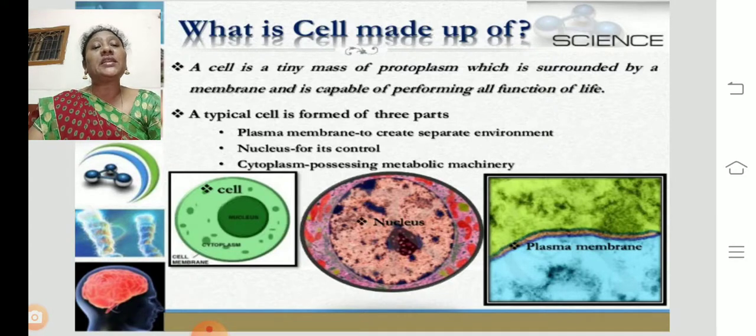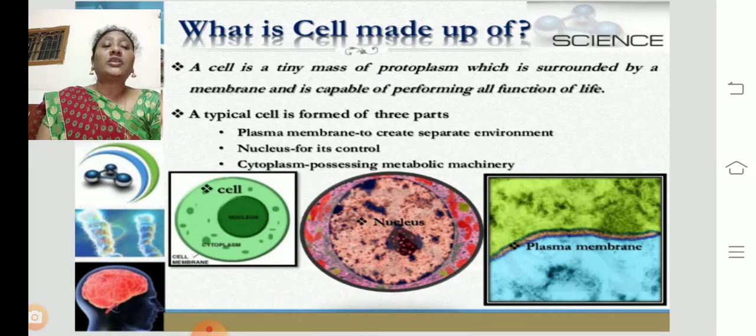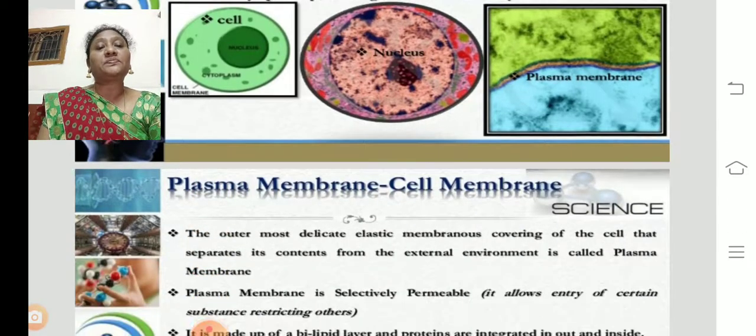So a typical cell is formed of three parts: a plasma membrane to create a separate environment, you can see it there in the picture; a nucleus for its control, the nucleus controls the organism; and cytoplasm possessing metabolic activities. Metabolic activities mean things like digestion, respiration, nutrition. The energy releasing activities are called metabolic activities.